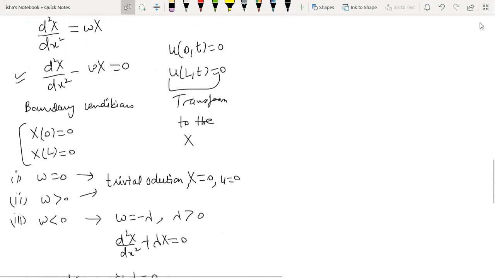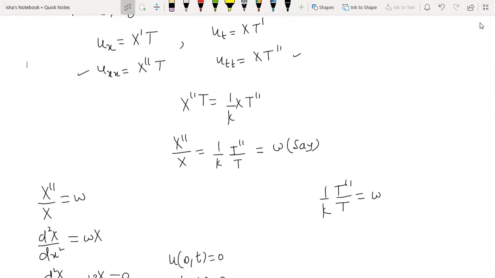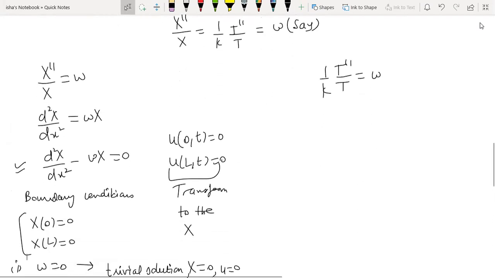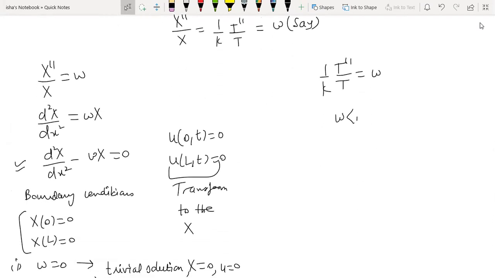Now the same calculation we are going to do for the T equation. Here also, we will start directly from the case omega is negative. So omega is minus lambda, because we have already explored the cases omega 0 and positive are giving trivial solutions. So you will get T double dash by kT is equal to minus lambda, so T double dash by T is minus k lambda.